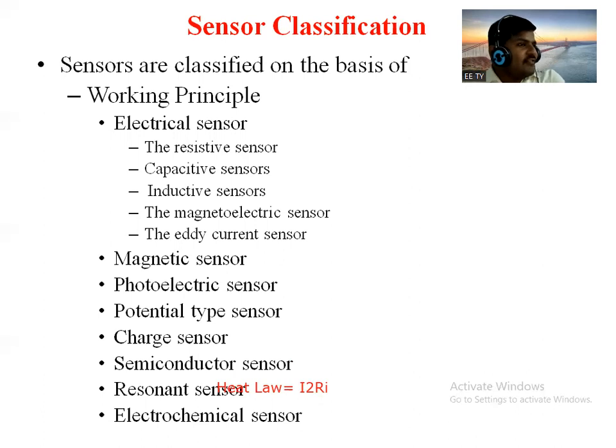Again, based on working principle, there are different types of sensor. Based on working principle, there are sensors based on the electrical working principle, so there are electric sensors. In that electric sensor, there are the resistive sensor, capacitive sensor, inductive sensor, magneto-electric sensor, and eddy current sensor, right? What is meant by eddy current?